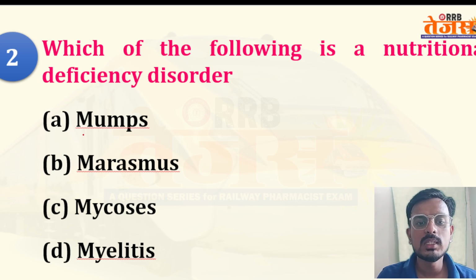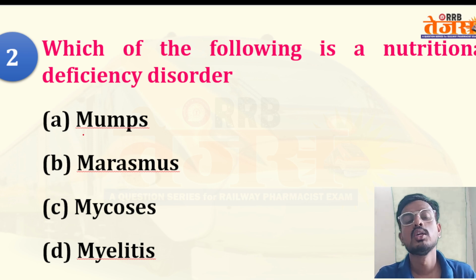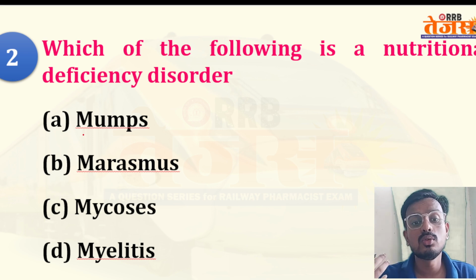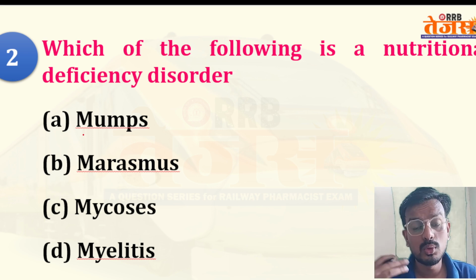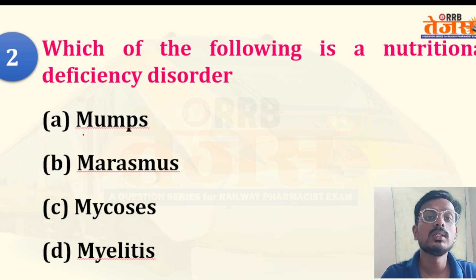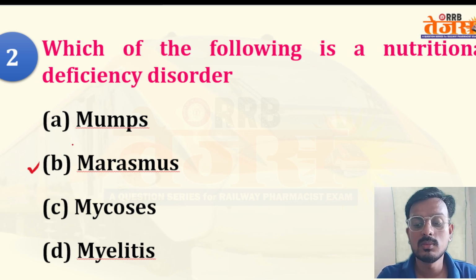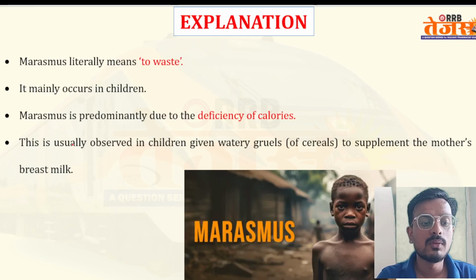Which of the following is a nutritional deficiency disorder? Your options are kwashiorkor, marasmus, mycosis, and myelitis. This basically occurs due to deficiency of nutrients. Option B will be the correct answer, because you might have heard about kwashiorkor and marasmus. This is a nutritional deficiency disorder.